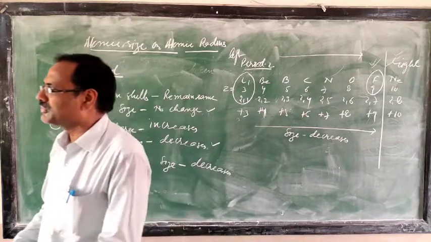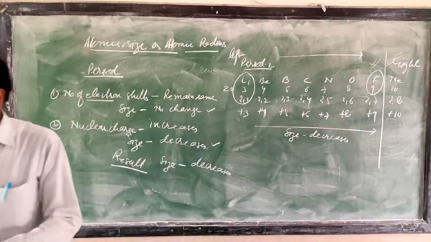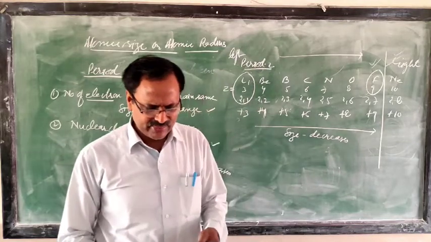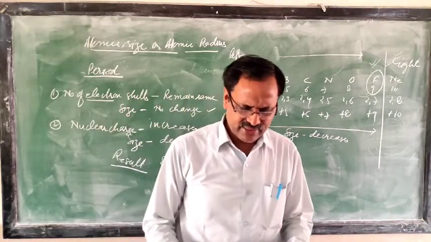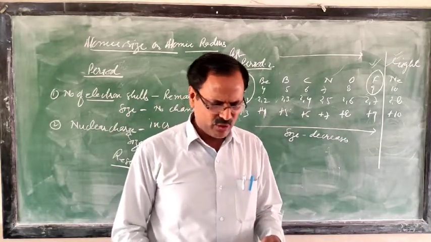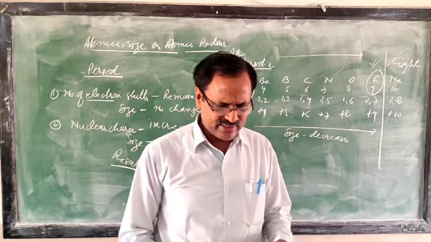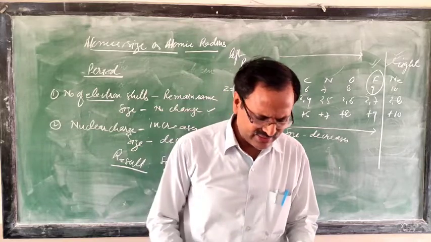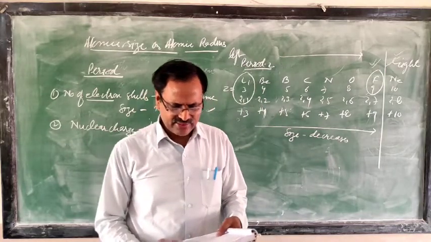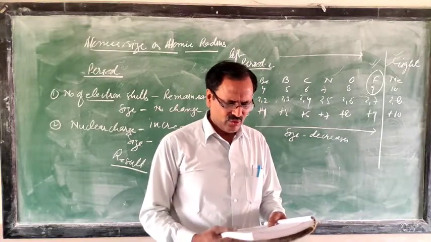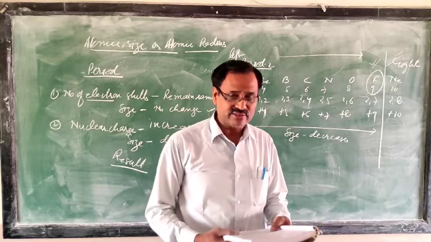Underline this in your book. It is given on page number 9. In period 2, lithium has the largest atomic radius and fluorine the smallest. Neon has a larger atomic radius since in inert gases the outer cell is completely filled, resulting in repulsion. The effect of nuclear pull over the valence cell electrons is not seen.